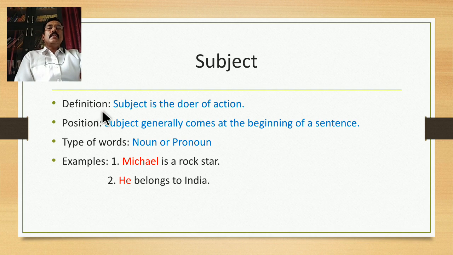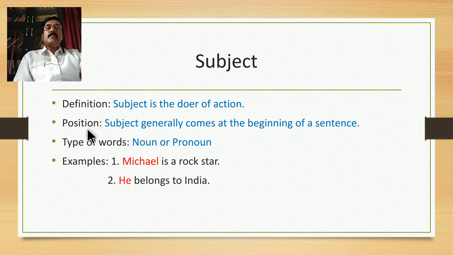So let us start with the definition of subject. Subject is called the doer of the action. Subject is the name of a person or any living or non-living being that performs the action. So the action is performed by the subject.